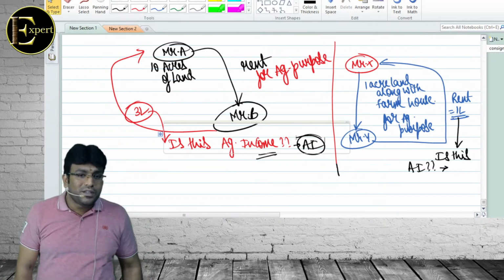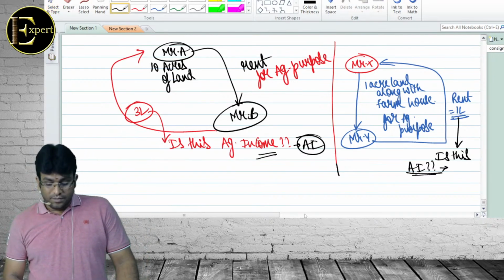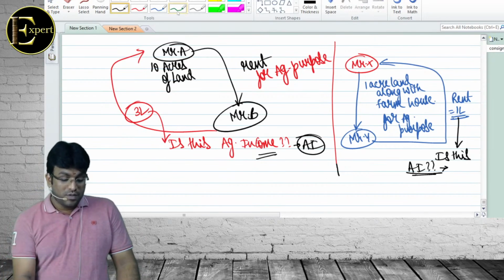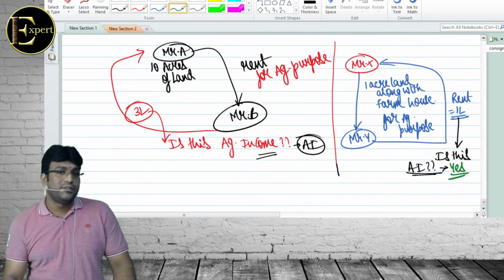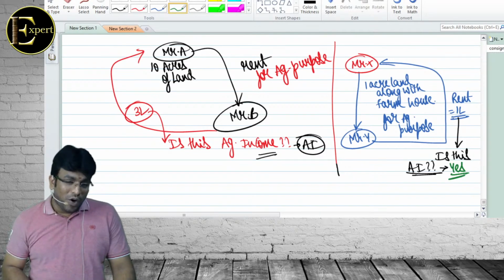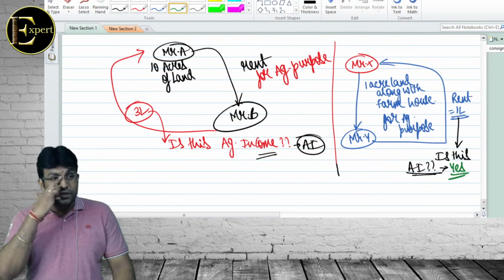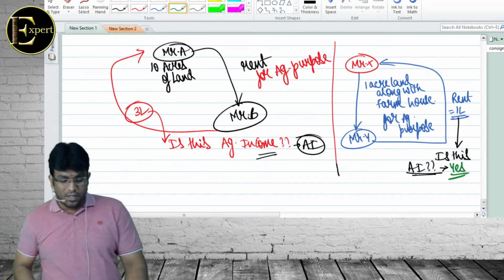You're getting my point? Chalo, coming back to the last question. What is this? Answer for this. Farmhouse. Is it agricultural income? Definitely the answer is yes, provided the farmhouse is used by the farmer for the purpose of staying or storing. Perfect. That is the answer. So clear, beta? Put the idea in your book, agricultural income. I'll make you write some points first, then I'll proceed.